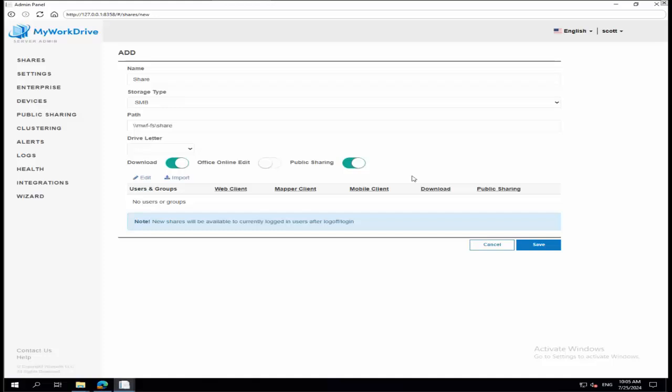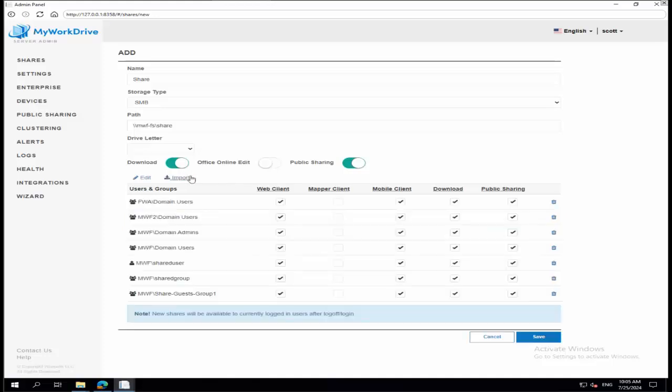I just want to get through the core differences really between Active Directory and Entra ID. But what's different here, and this is the important distinction, is that when I import, the server is using the underlying NTFS permissions, and of course, I didn't give it a drive letter, so it didn't enable the mapped client, but that's easy to change. The server is importing your existing NTFS permissions that are already on that share that you've defined right on the file server.